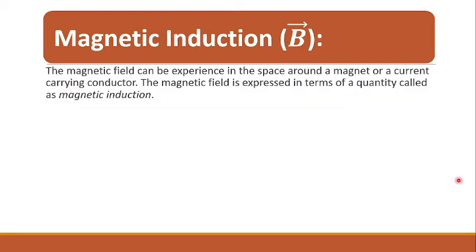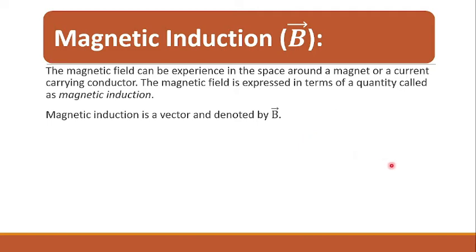A magnetic field is a mathematical description of the magnetic influence of electric currents and magnetic materials. The magnetic field can be experienced in the space around a magnet or a current carrying conductor. Therefore, the magnetic field is expressed in terms of a quantity called magnetic induction. So, magnetic induction is a vector and it is denoted by B vector.